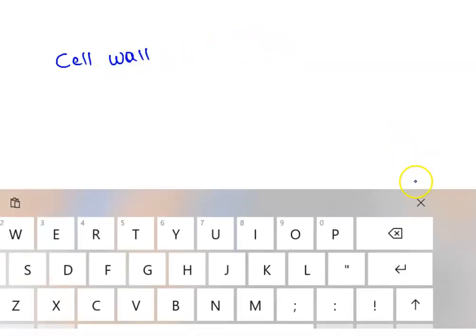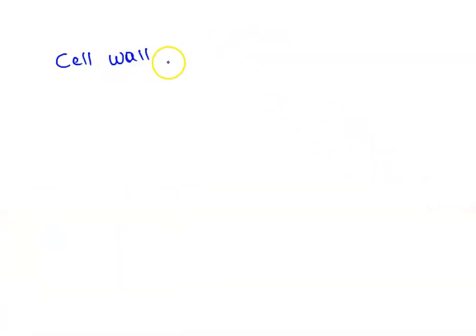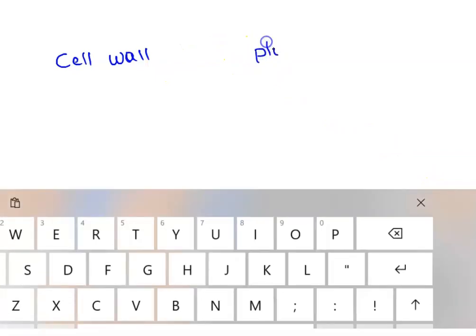Okay, difference between cell wall and plasma membrane. Plasma membrane, or you can also call this a cell membrane.